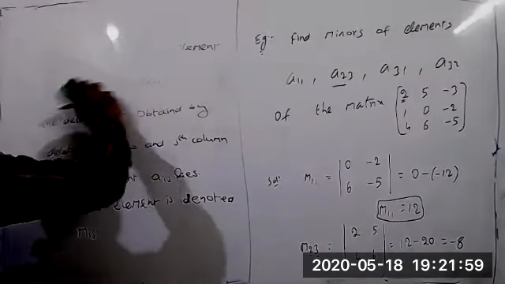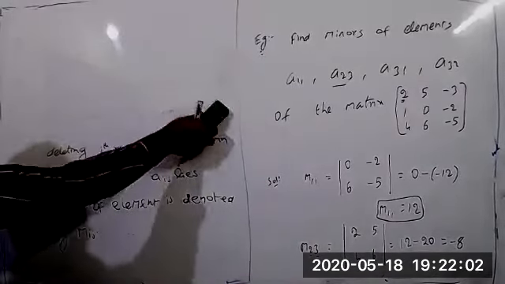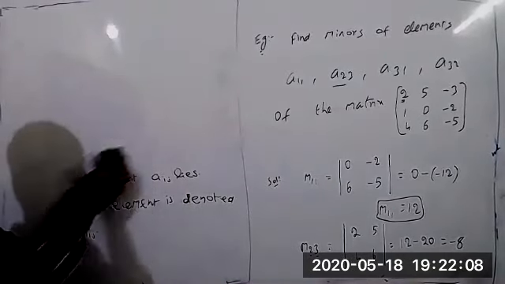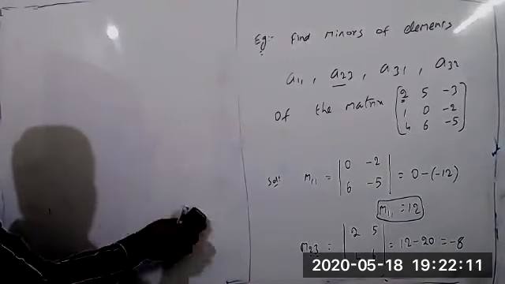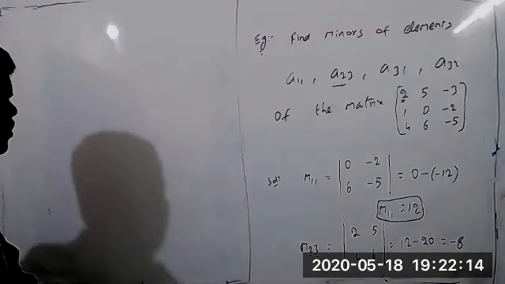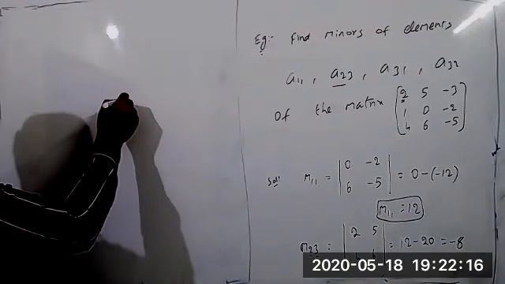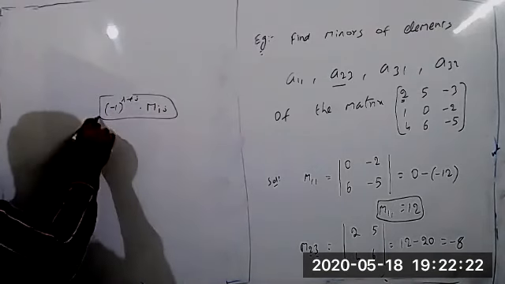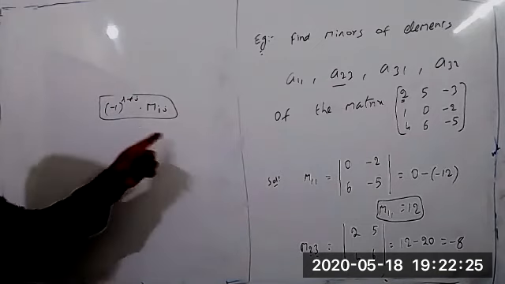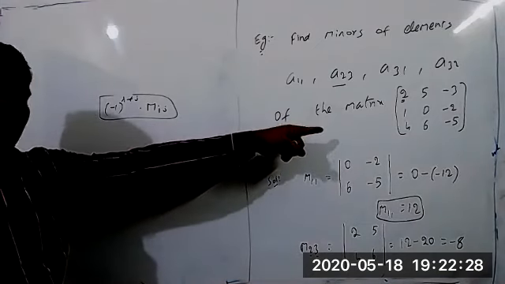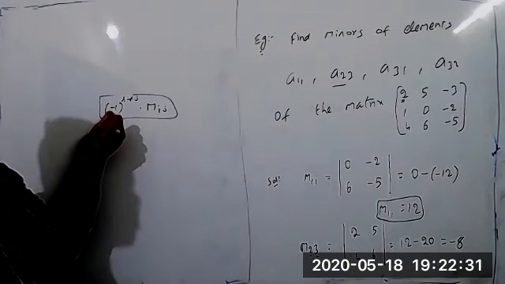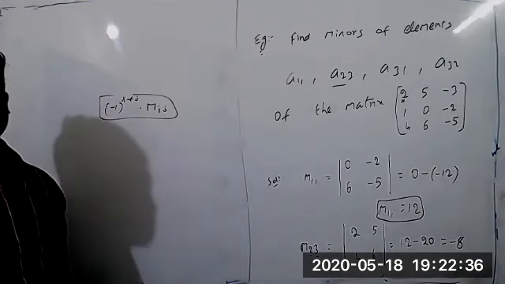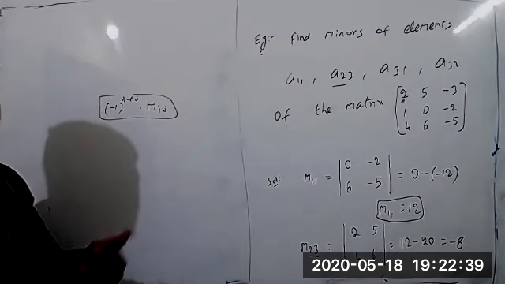Cofactor. Cofactor means nothing new. It's the same as the minor, but we have to find the minor of the element in the given matrix and multiply it by minus 1 whole power i plus j into Mij. This is what we call the cofactor formula. If you take any element, the cofactor of the element is always minus 1 whole power i plus j into Mij. This is what we call the cofactor of the element.